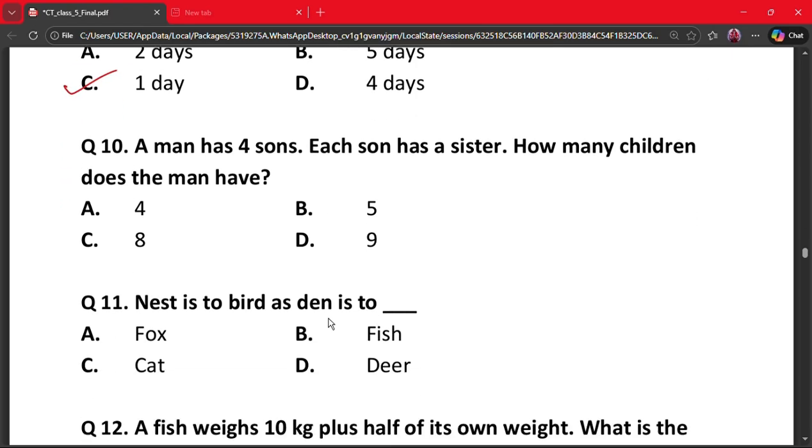Moving on to the next question, that is question number 10. A man has 4 sons. Each son has a sister. How many children does the man have? A, 4; B, 5; C, 8; and D, 9. Here the correct answer is option B, that is 5. Why? Because all sons share the same sister. So children equals 4 sons and 1 daughter.